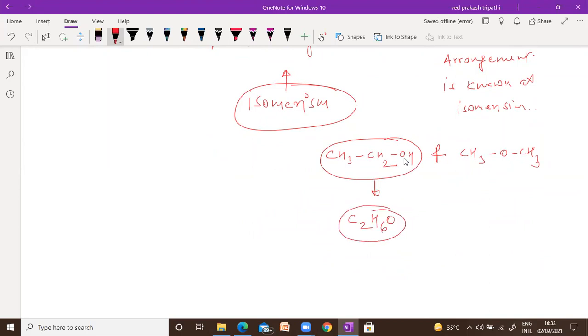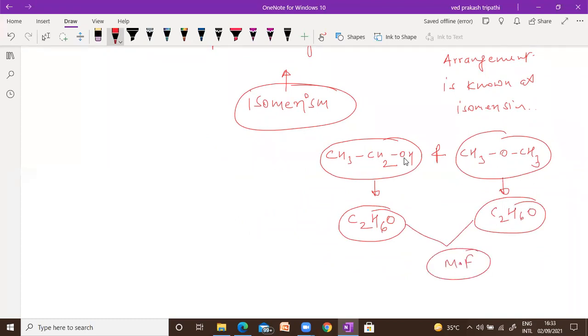So it will be C2H6O and this one also C2H6O. Now you can see they both have the same molecular formula, so they are isomers of each other. This one is known as alcohol and this one is known as ether.